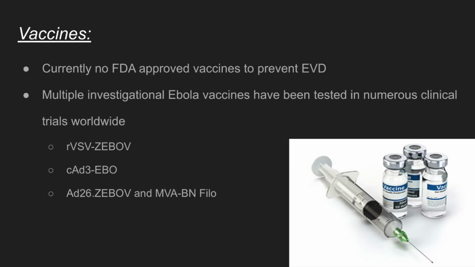There are vaccines being developed to prevent the Ebola virus, but they're only in clinical trials and there is no true vaccine that is FDA approved. There are multiple vaccines that have been tested, as seen on this slide.